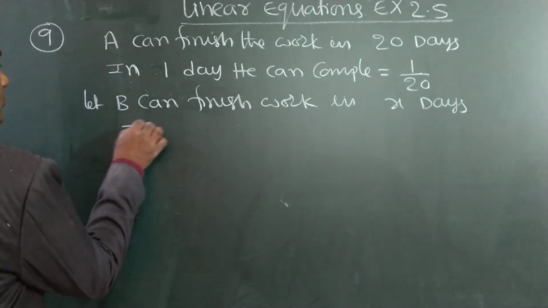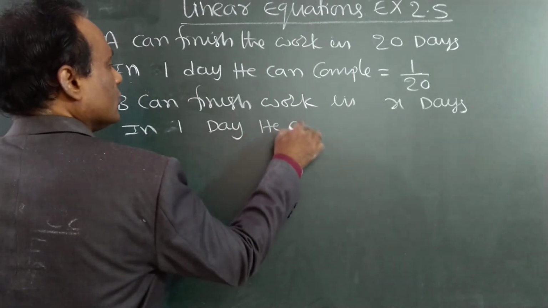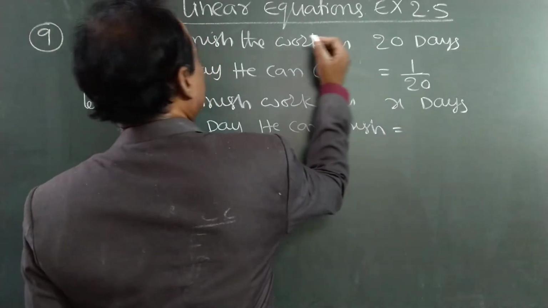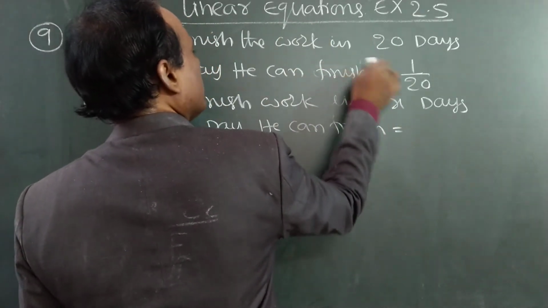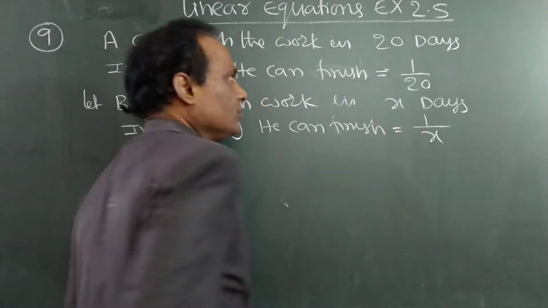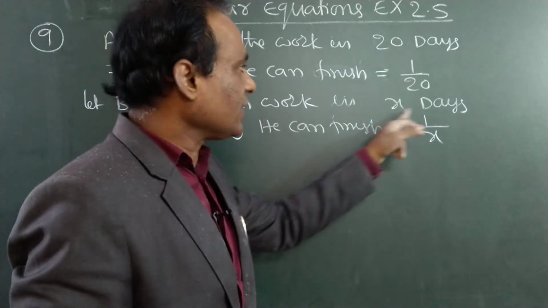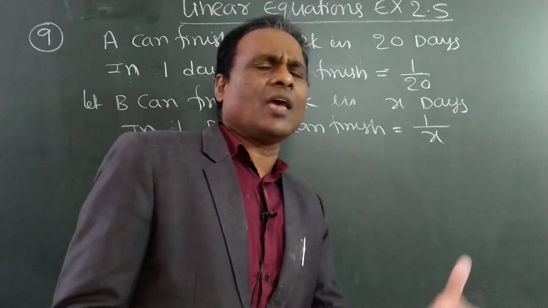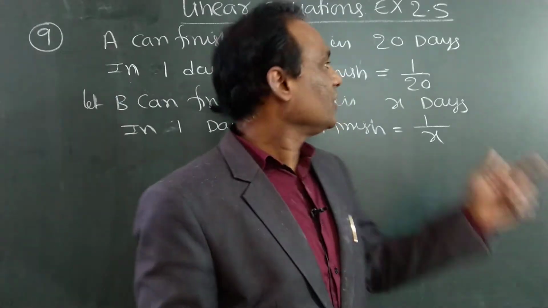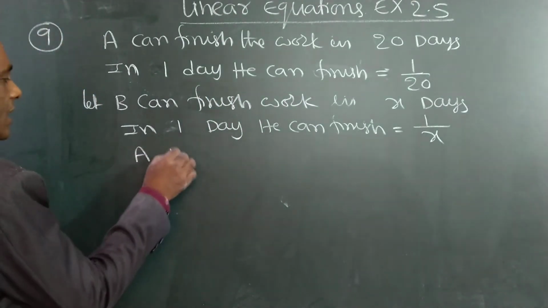So in 1 day, how much work can he finish? Finish or complete, both are the same, but in the question it is finished. So he can finish 1 by x. In 20 days he can complete the work, 1 day 1 by 20. In x days he can complete the work, 1 day 1 by x. Same. If you can complete the work in 2 days, in 1 day you will get half, that means 1 by 2. Same way 1 by 20, 1 by x.